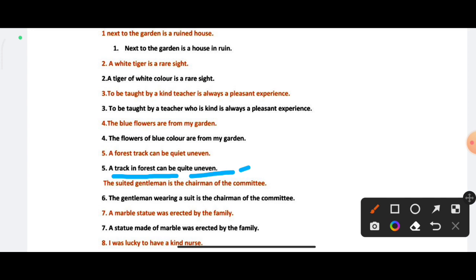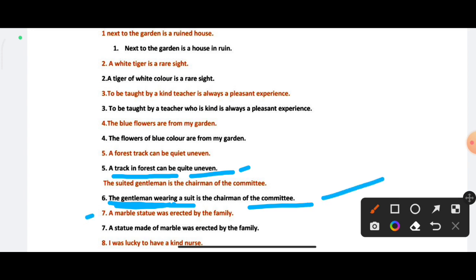Now sixth question: the suited gentleman is the chairman of the committee. So its correct adjective phrase will be: the gentleman wearing a suit. It is the noun phrase using the adjective. The gentleman wearing a suit is the chairman of the committee. It is the solution of the question.